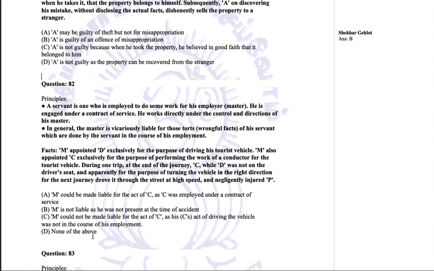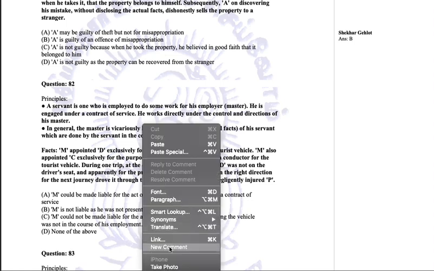None of the above. Now we have to see whether these people are employed by M. They are employees of M. The facts say that they are employed. Now we have to see what is the course of employment. D is to drive and C is to conduct. Now, what is he doing here? Is he conducting or driving? He is driving. Whether driving is part of his employment? Driving is not part of his employment. So when he is doing it, he is doing it personally, and now M will not be liable just because he is the employer. So we'll go with option C.